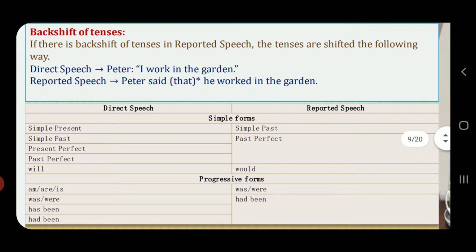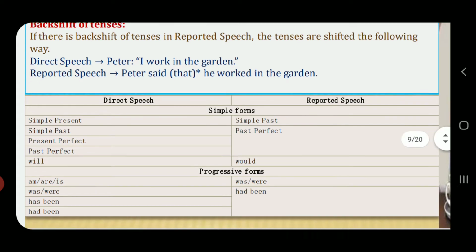So in the box, some rules are given here: simple present, simple past, present perfect, past perfect. Simple present gets converted into simple past, and if the statement given is in simple past, present perfect, or past perfect, it has to get converted into past perfect. Will always gets converted into would while framing it into reported speech.